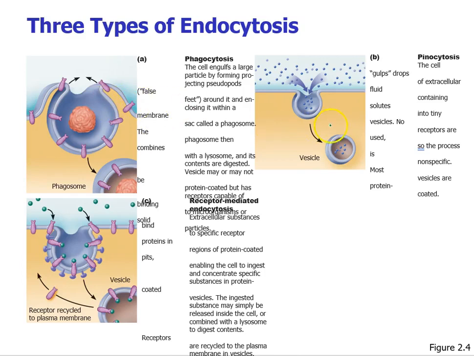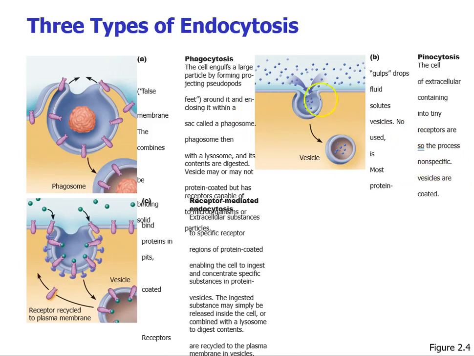In phagocytosis and pinocytosis, there is no receptor involved. In phagocytosis, the cell is going to engulf the large particle, bring it inside, make a phagosome, and then the lysosome is going to release its enzyme to this particle and then break it down.